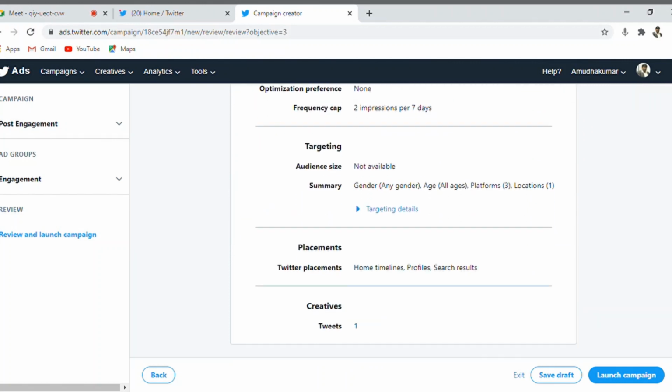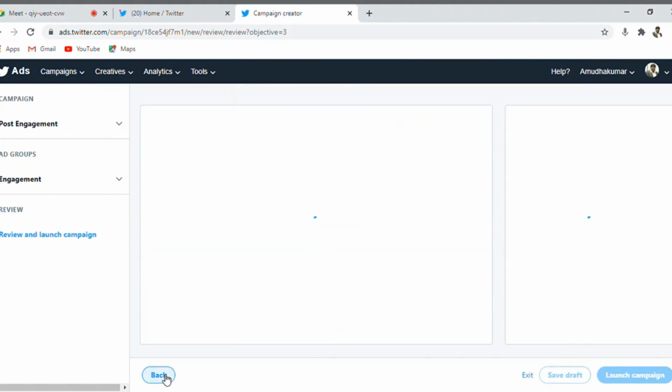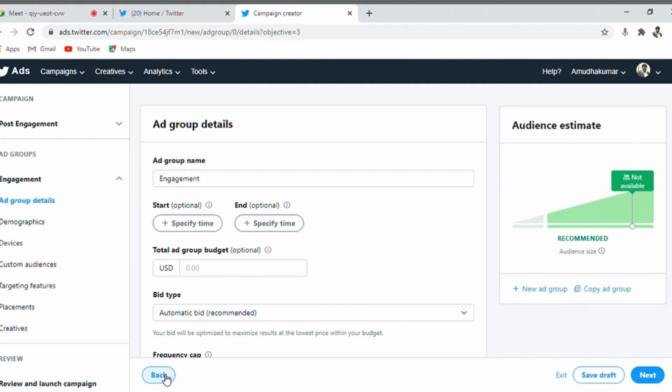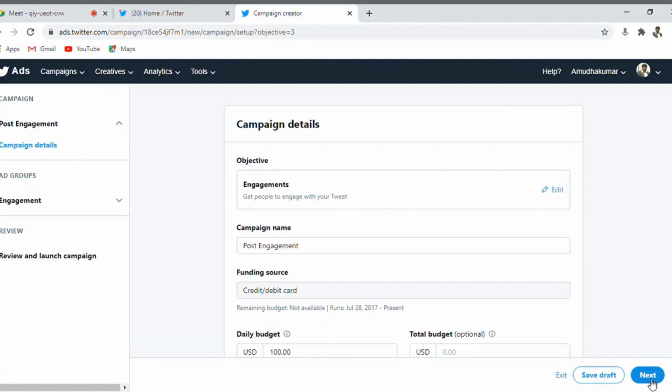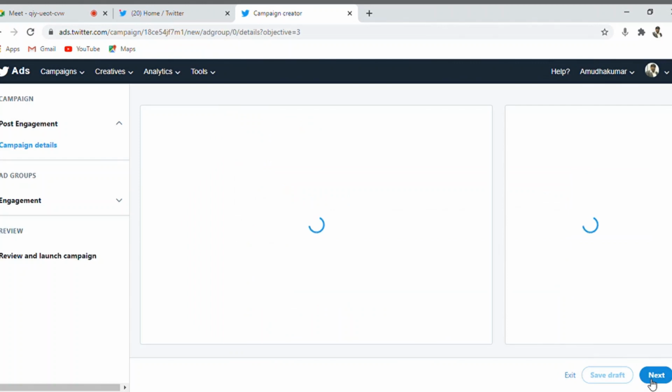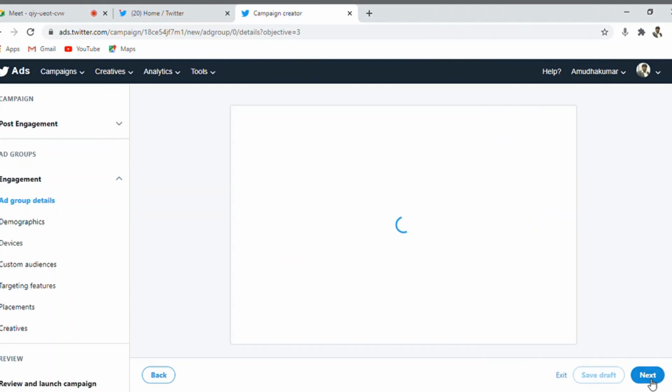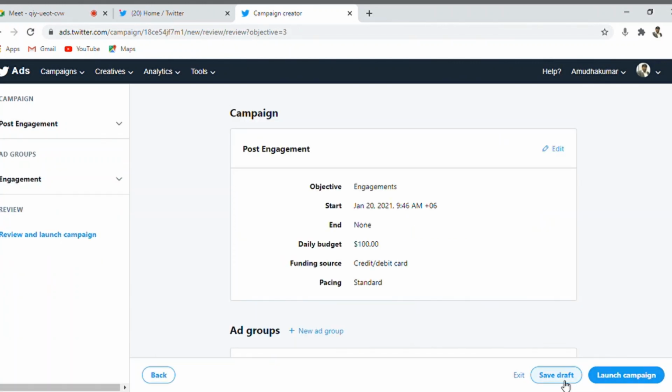If you want to make any changes here, hit the back button and make the changes there. Again, hit another back button to make changes. Or once you have done the changes, you can go to the next screen, do all your activities, and finally you can launch the campaign or you can exit it.